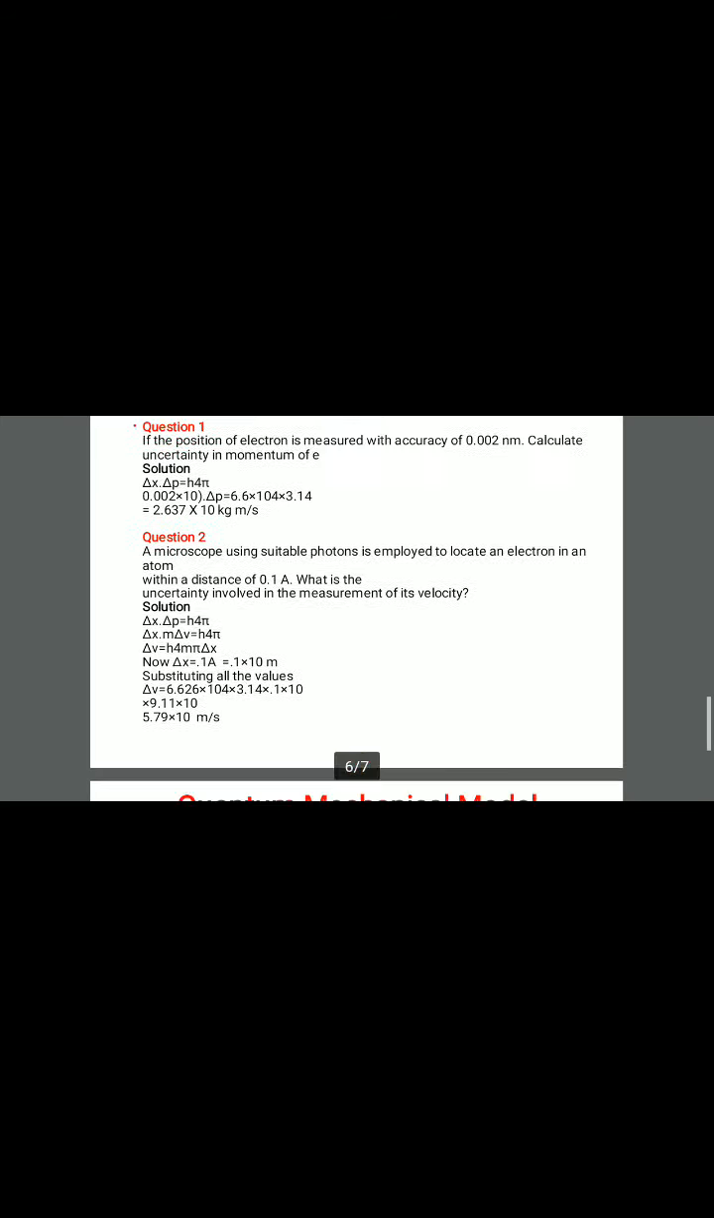Question number 2. A microscope using suitable photons is employed to locate an electron in an atom within a distance of 0.1 angstrom. What is the uncertainty involved in the measurement? It means you have to calculate delta v. In this question, again, you have to apply the formula of the Heisenberg uncertainty principle.